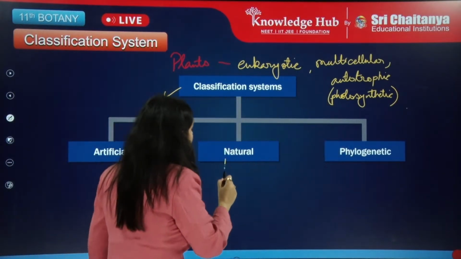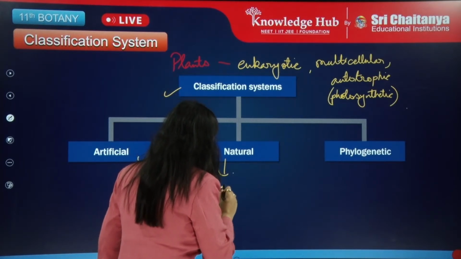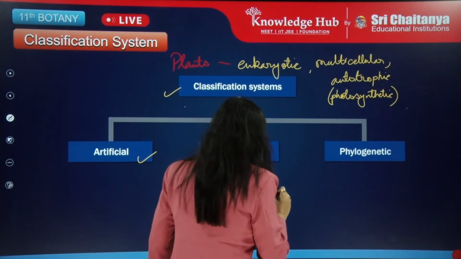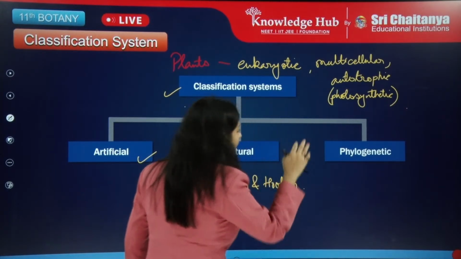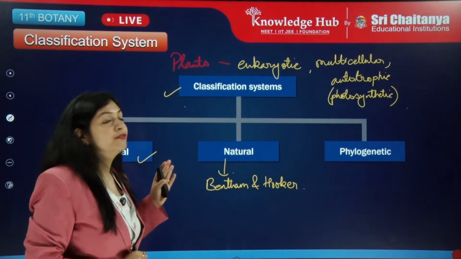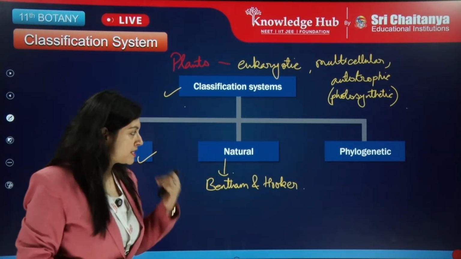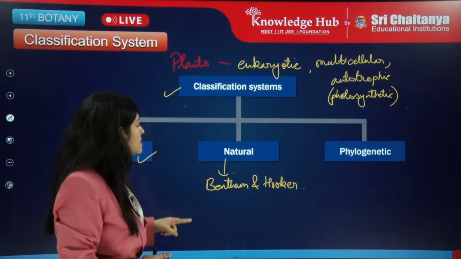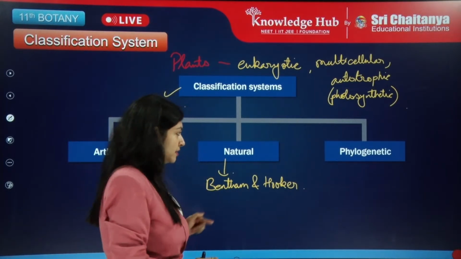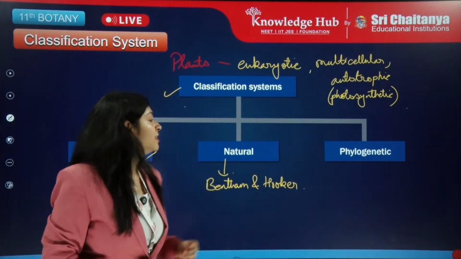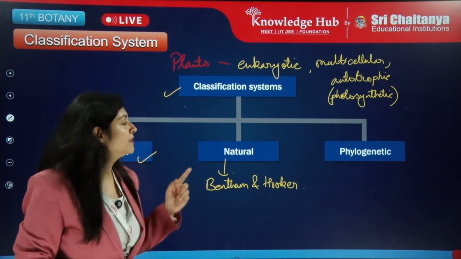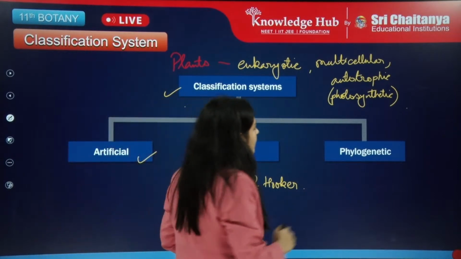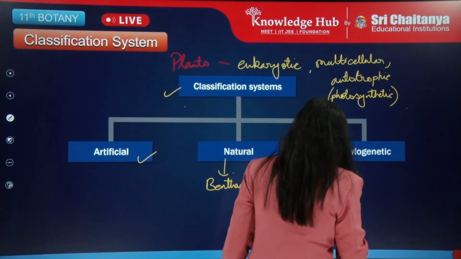And the natural system, which was given for plants, was given by Bentham and Hooker. Finally, we have the phylogenetic system. We are going to follow the Bentham and Hooker system as per NCERT here. After that, we have the phylogenetic system given by Oswald Tippo.